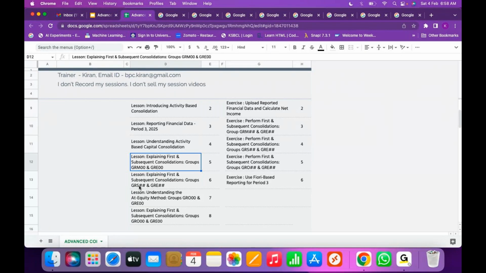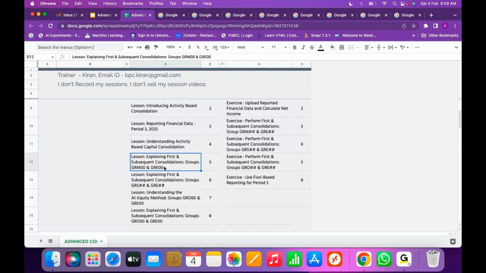Here also one more thing we have to understand when you are performing first consolidation, right? The system can generate positive goodwill or negative goodwill. So SAP activity-based approach comes with particular configuration: for positive goodwill they use direct elimination. For negative goodwill they use write off, right? Direct write off. So what is the difference between these two approaches? How the system is going to post entries, we are going to understand.